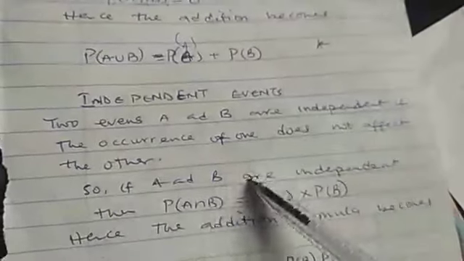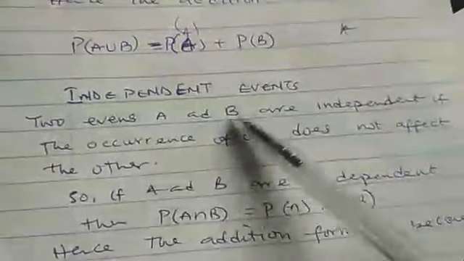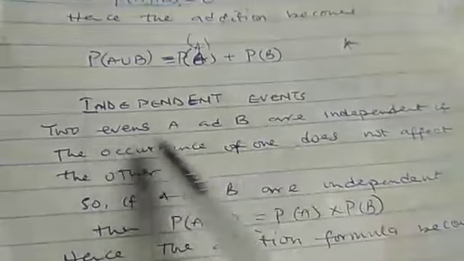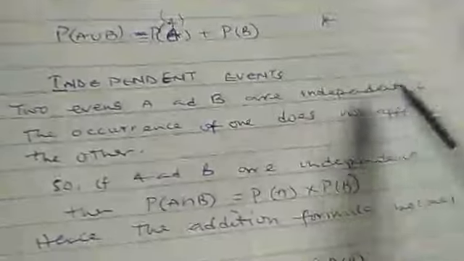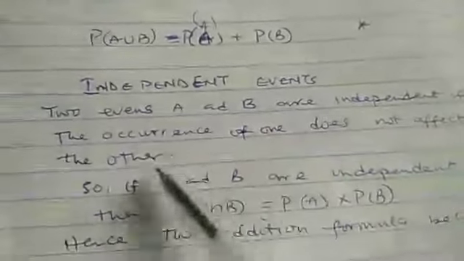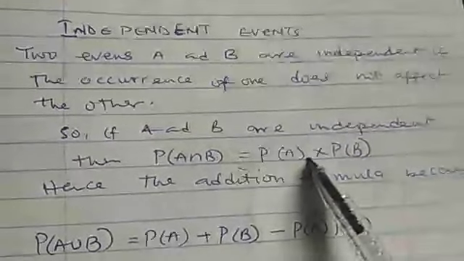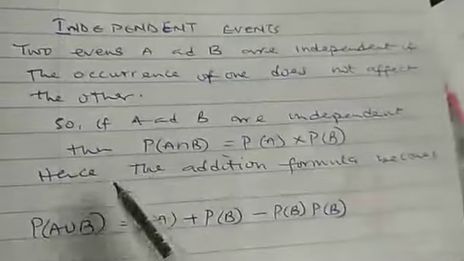Another condition is what we call independent event, being an opposite of mutually exclusive event. We say that two events A and B are independent if the occurrence of one does not affect the other. That is opposite of mutually exclusive events. So if A and B are independent, then probability of A intersection B will become probability of A times probability of B.